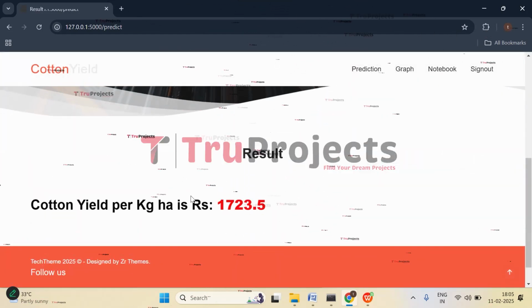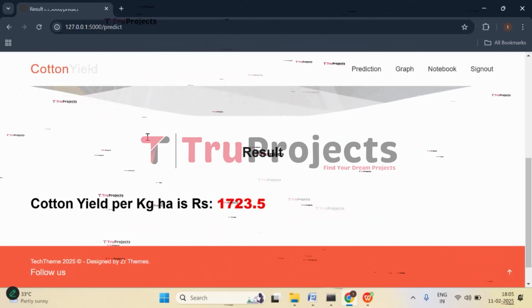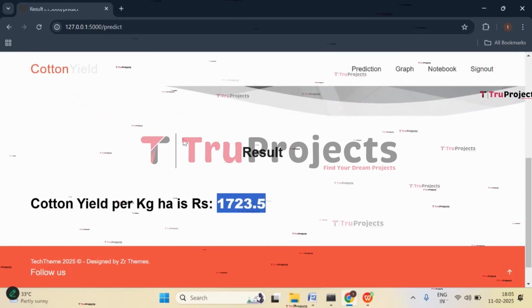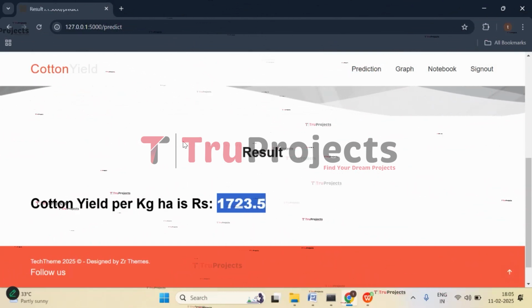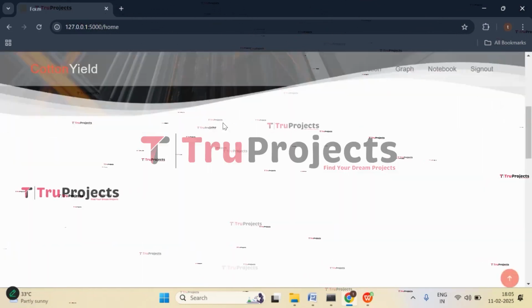So here we got the prediction that the cotton yield predicted for that particular hectare is 1723 kg per hectare. So these many kgs will be produced. Now let's check with the other case.